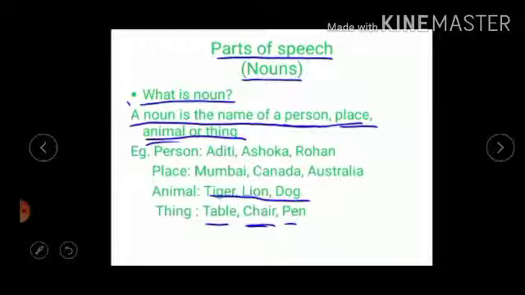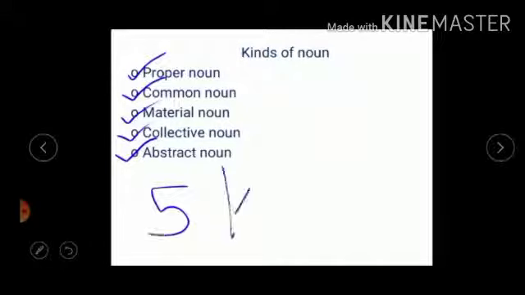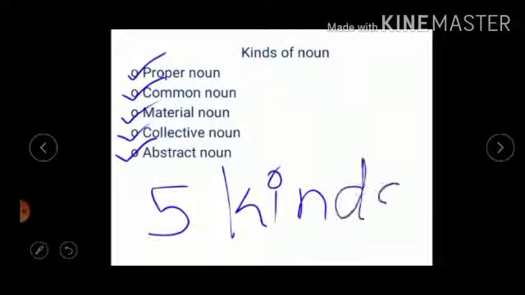Now let us see the kinds of nouns. There are 5 kinds of nouns. First one is proper noun. Second one is common noun. Third one is material noun. Fourth one is collective noun. Fifth one is abstract noun.